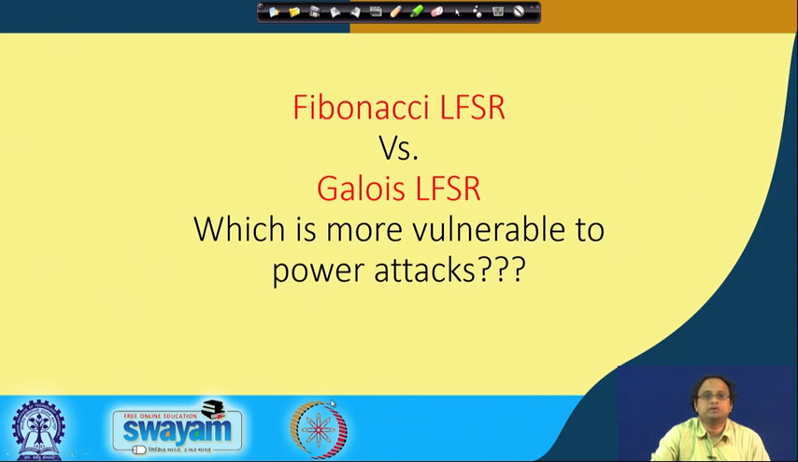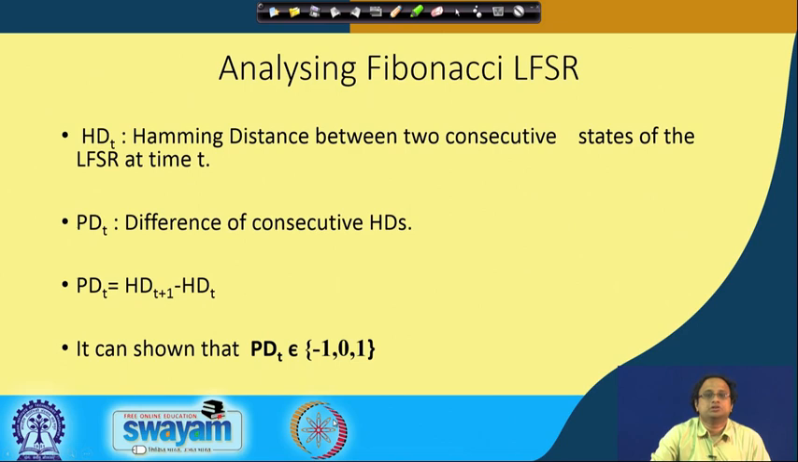So, we basically stopped at this point where we were reflecting on whether the Fibonacci LFSR is more vulnerable against power attacks compared to the Galois LFSRs. Let us try to analyze the Fibonacci LFSR. Here we see that the Hamming distance, or HD_t, that we have defined is the Hamming distance between two consecutive states of the LFSR at time t.